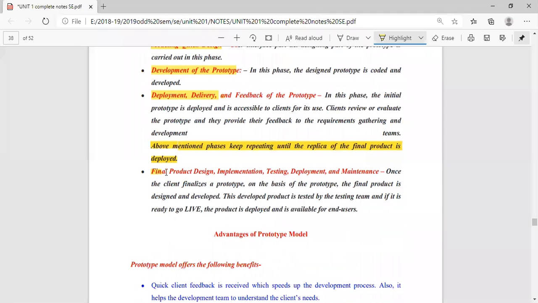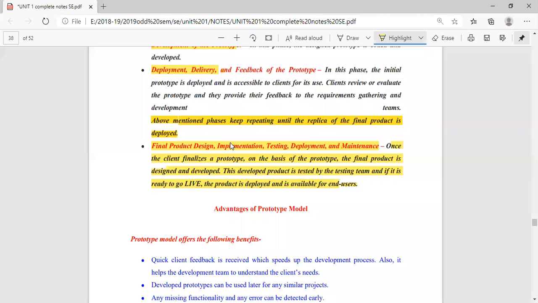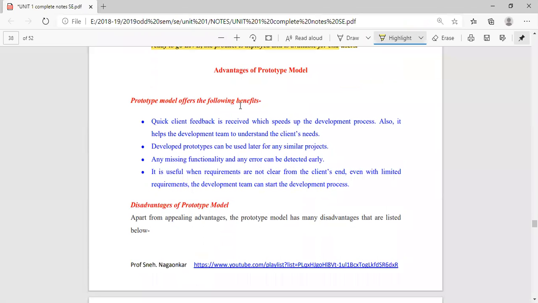After that, one more phase is there, that is final product testing, deployment and maintenance. Once the client finalizes a prototype, on the basis of that prototype the final product is designed and developed. This developed product is tested by the testing team. If it is ready to go live, the product is deployed and made available for the end user. So what does it mean, guys? After developing the real product, once again we do the testing, and then only the system is provided to the user for usage. All right, now we'll see what are the advantages of the prototype model.